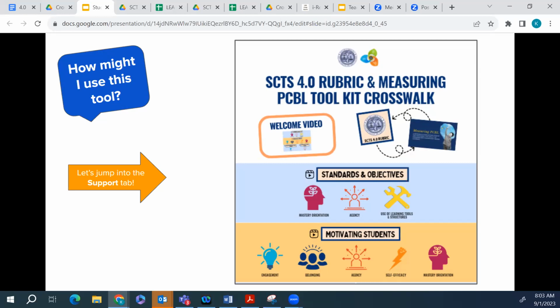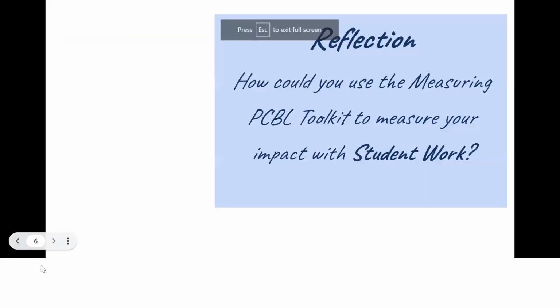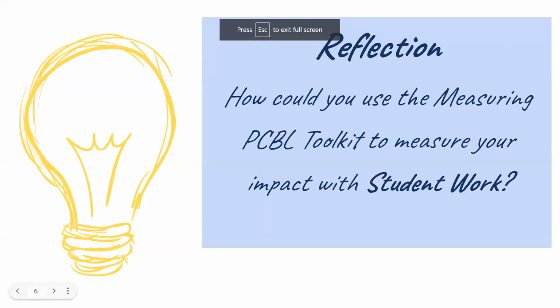Have each teacher give the survey to one class during a given class period, and then reflect on that whole school data or individual class data when you're all meeting in your PLCs. Teachers could set their growth goals around the data from their students. That is one way you can leverage the connection between the SCTS 4.0 rubric elements, student work, and the data collection tools in the Measuring PCBL Toolkit.